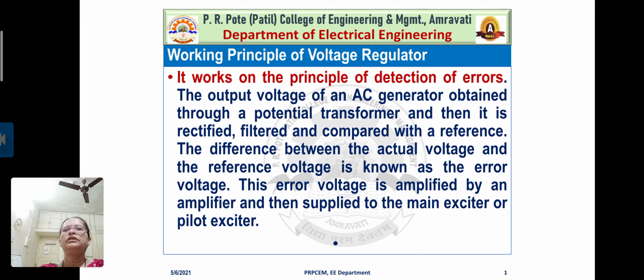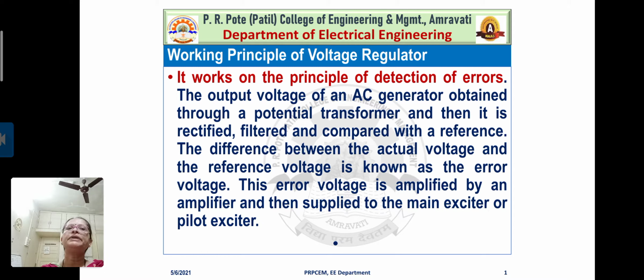Now, hope you are knowing this. Just revising it, just recall our knowledge related to voltage regulator. I know you learned this, as I told you just now, in the subject power system operation and control. So, while understanding the working principle of voltage regulator, here control system comes into the picture, because you may find in the block diagram one block, that is the error detector. Okay, so let us see.